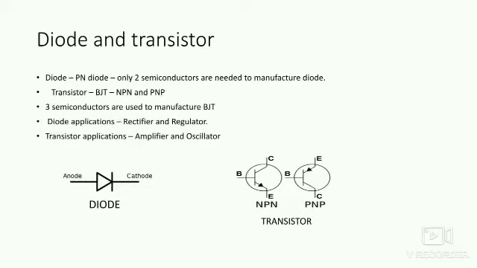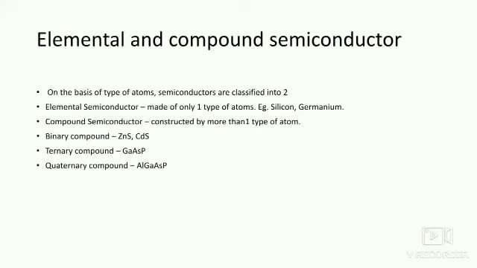As for applications, diodes are used as, for example, rectifiers and regulators, and transistors as amplifiers and oscillators. These are just the basics about the components and the materials, and how the materials are used to manufacture these components. That's it. Let's look at the first syllabus topic, that is called elemental and compound semiconductor.